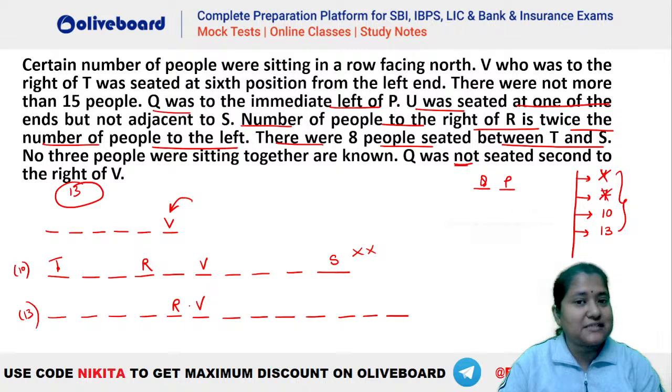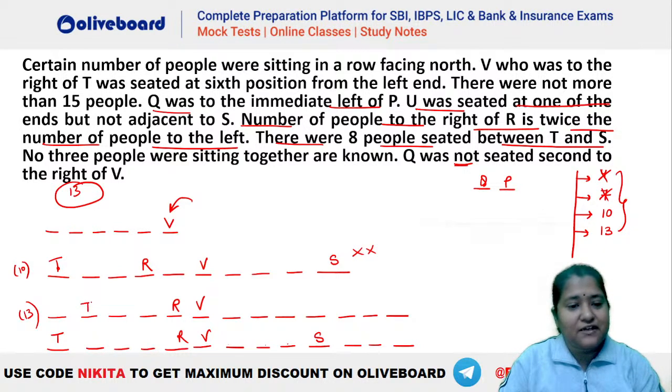So now you have the second possibility. So now you can see where should we place your T and S? T has to be towards the left of S only, right? So let's try. Let's see what are the possibilities here. R, V, 1, 2, 3, 4, 5, 6, 7, right? Let's say if we take your T here at this position, so 1, 2, 3, 4, 5, 6, 7, 8. This will be your S, right? Similarly, let's say if we take your T here, so 1, 2, 3, 4, 5, 6, 7, 8. This will be your S, right? This is another possibility.